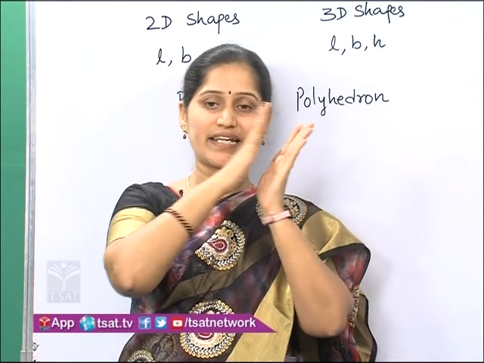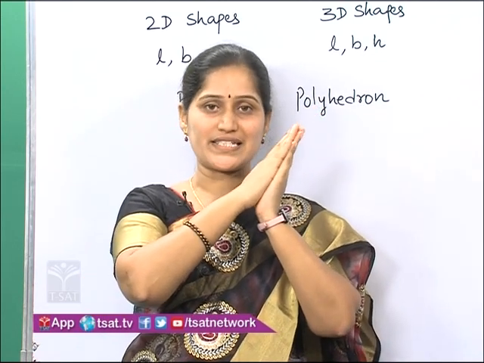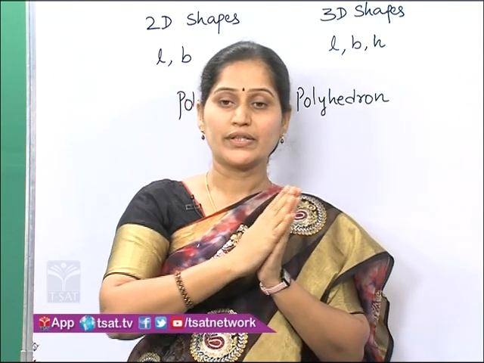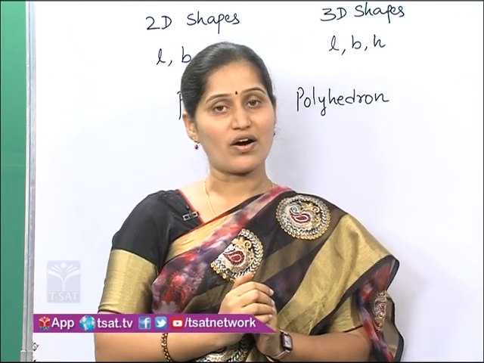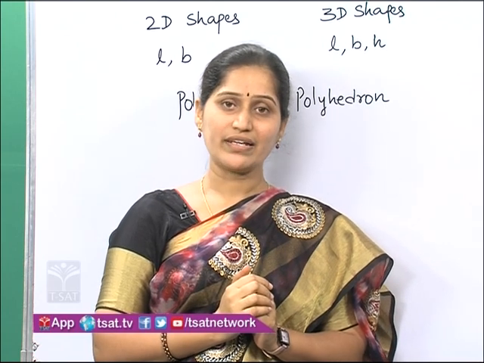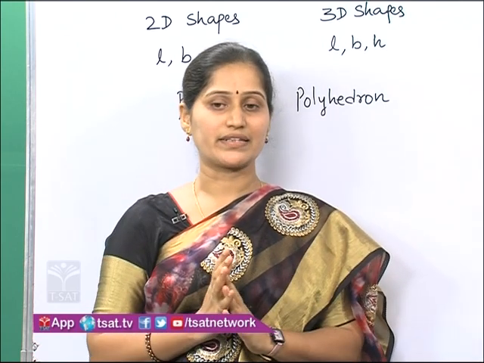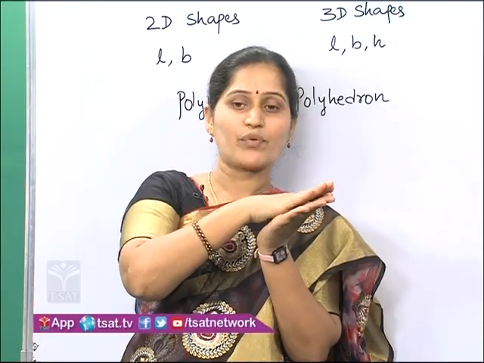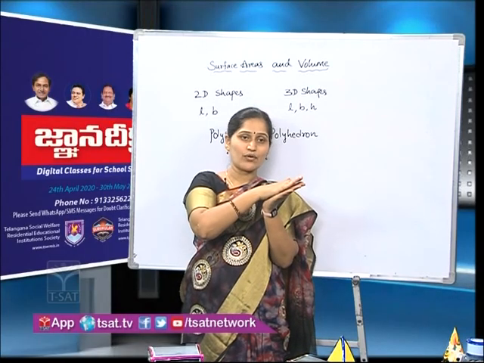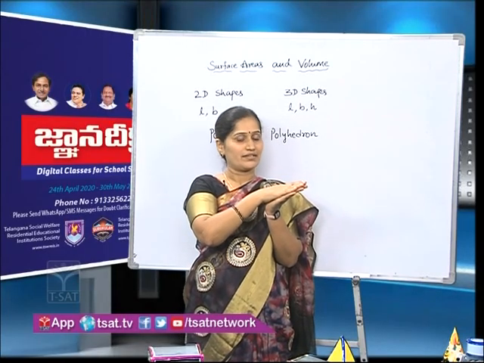So two rectangles are said to be congruent if they have the same length and breadth. Then if you keep one upon another, they will exactly overlap each other, right?